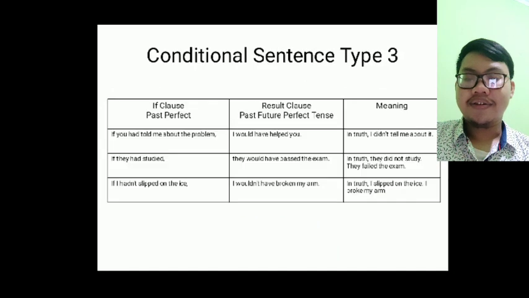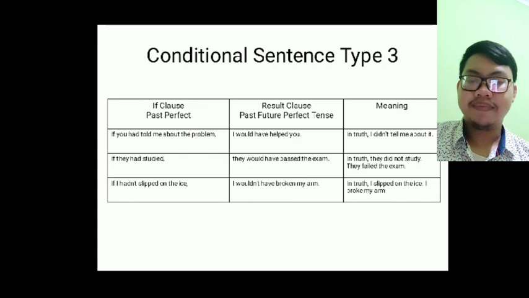And conditional sentence type 3. For the if clause we use past perfect, and for the result clause we use past future perfect tense. Like the example, if you had told me about the problem, I would have helped you. But in truth, you didn't tell me about it. And the second, if they had studied, they would have passed the exam. In truth, they did not study, they failed the exam. If I had slipped on the ice, I would have broken my arm. In truth, I slipped on the ice and I broke my arm.